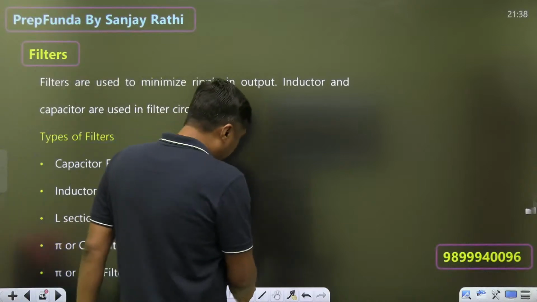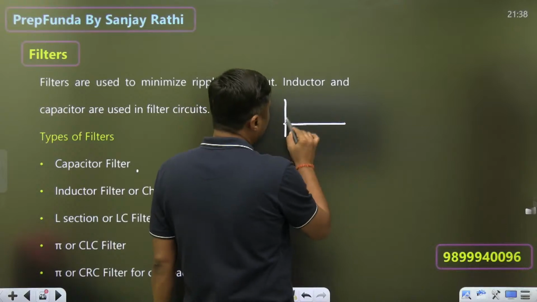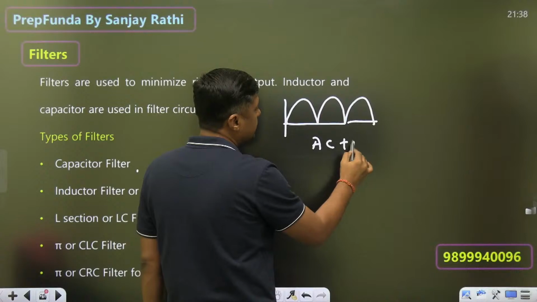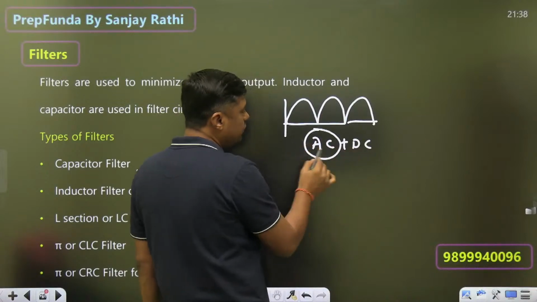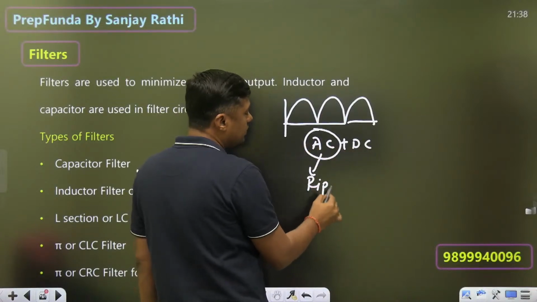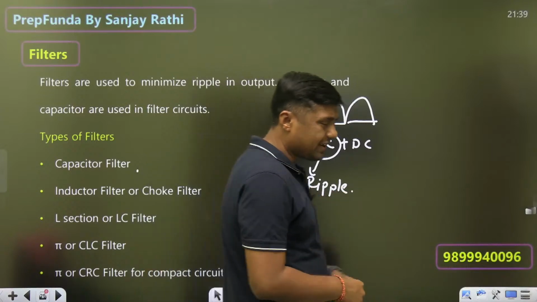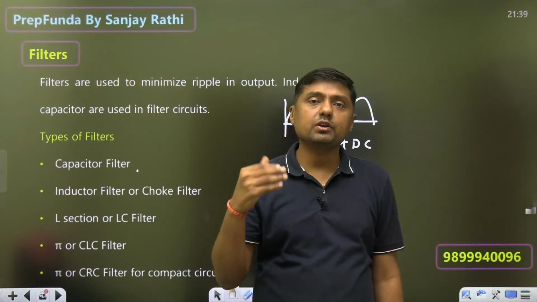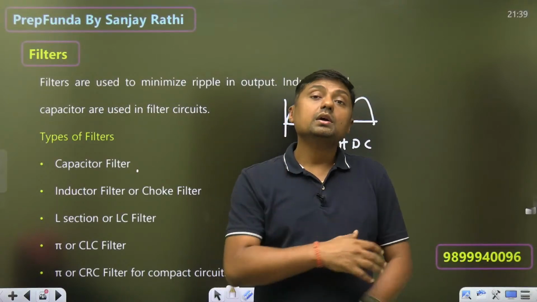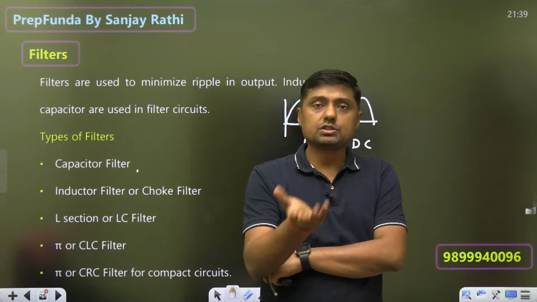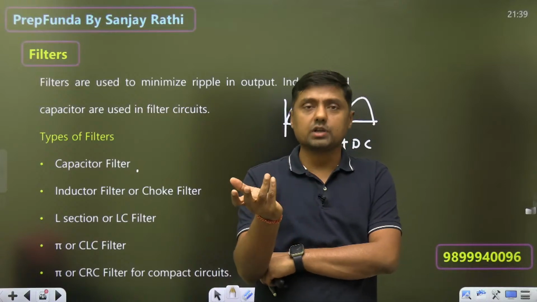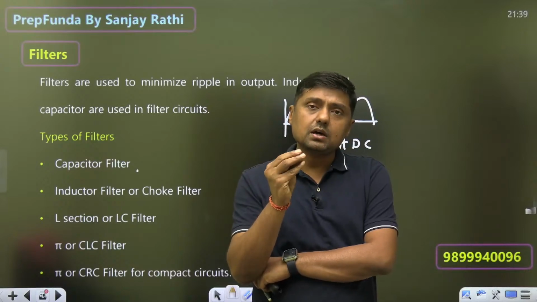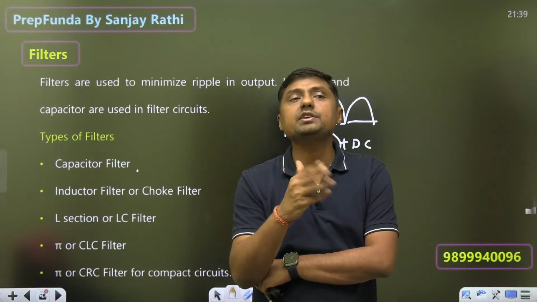Now, at the output of rectifier we are having pulsating DC. This is called pulsating DC. Pulsating means AC plus DC. Just to remove the AC component, this is known as ripple, we are using the filter. It is not like a high pass filter, band pass filter, band reject filter. No. Here filter means what? Just like filtering something out, here filter means we have to minimize the AC component and pass the DC component.